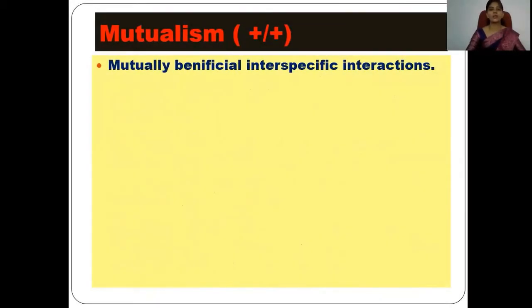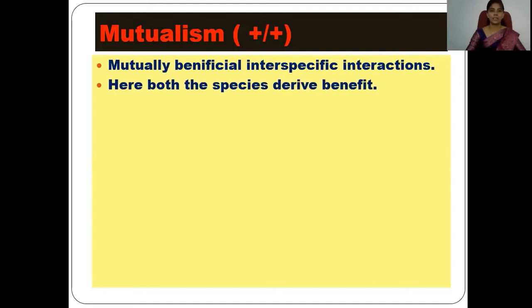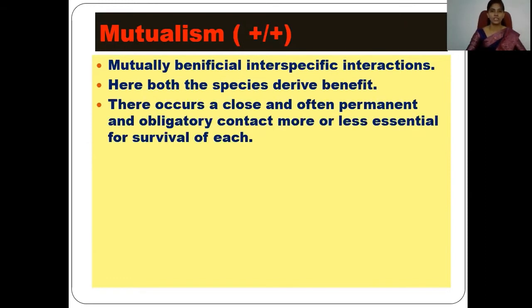That's why two positive signs are indicated. These are mutually beneficial interspecific interactions, means the interaction which occurs between members of different species. Here both species can derive benefit from each other.